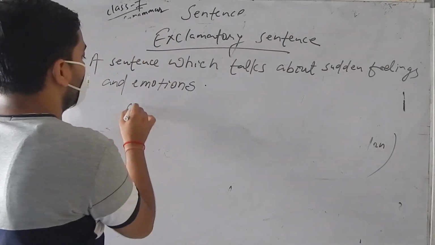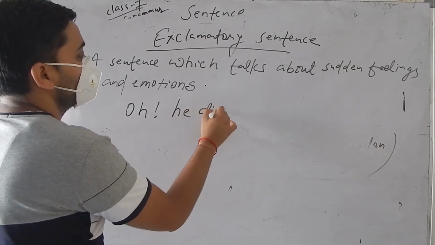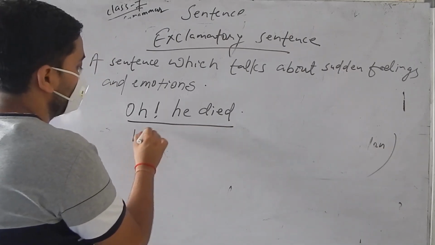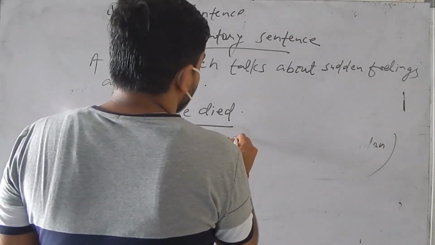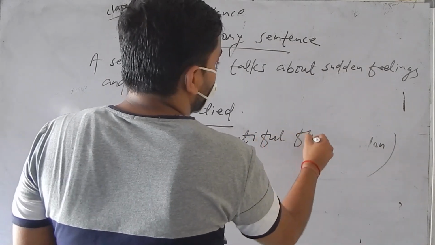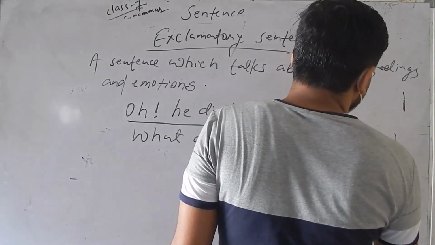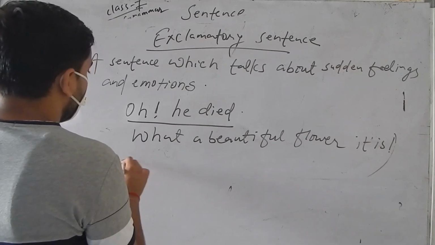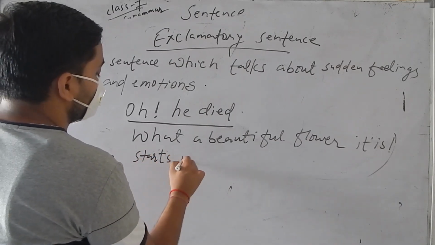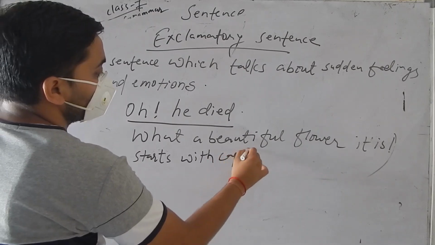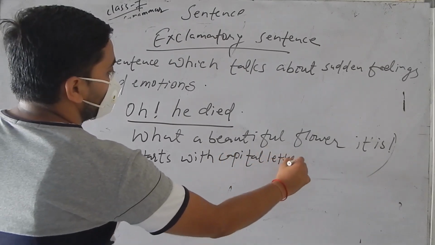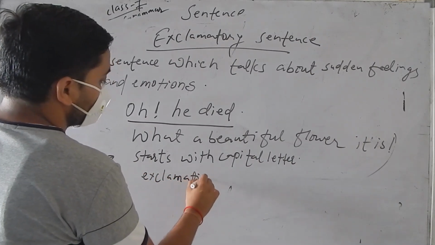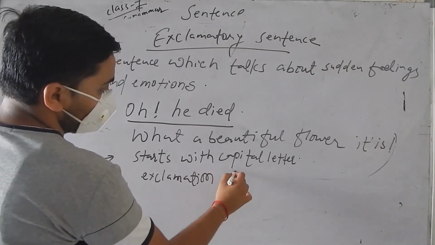Okay, like when you say, oh, he died. Oh, he died. This is the example of exclamation. Or when you say, what a beautiful flower it is. This is also the example of exclamatory sentence. It starts with capital letter. Exclamatory sentence also, and exclamation sign is used here. This is the sign of exclamation.